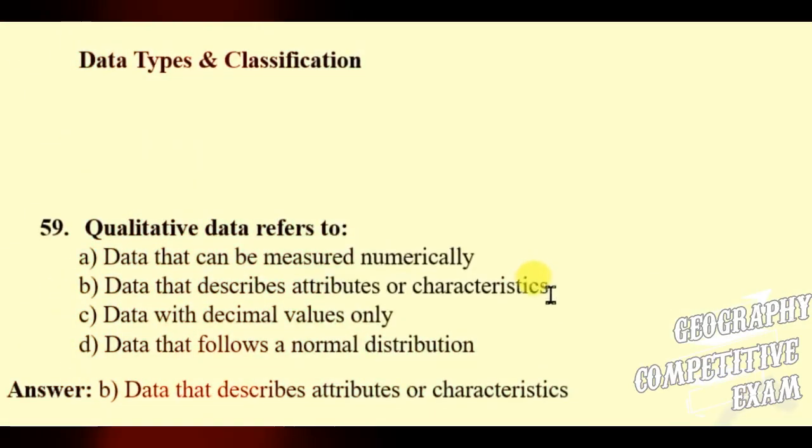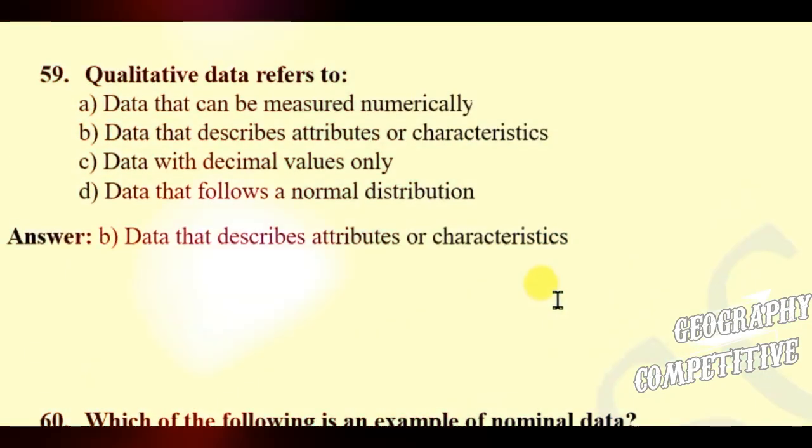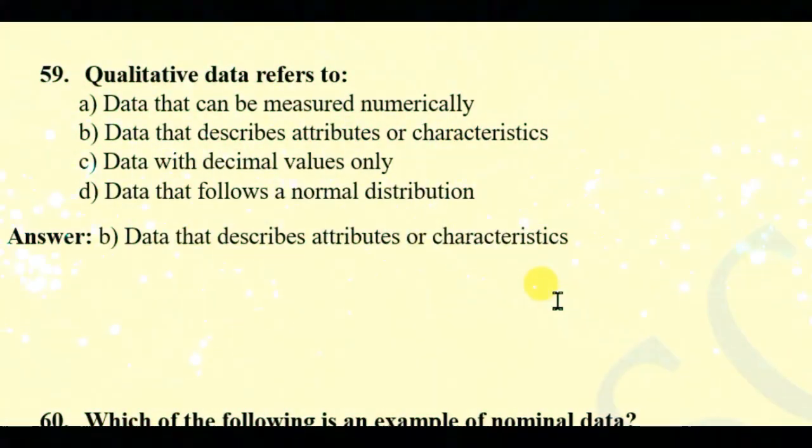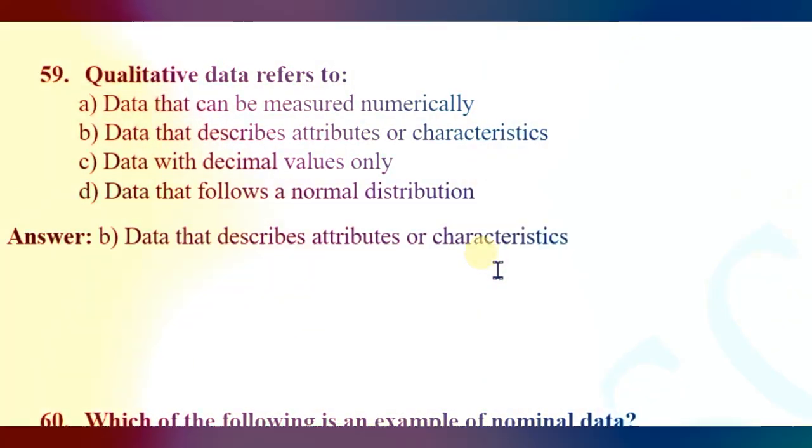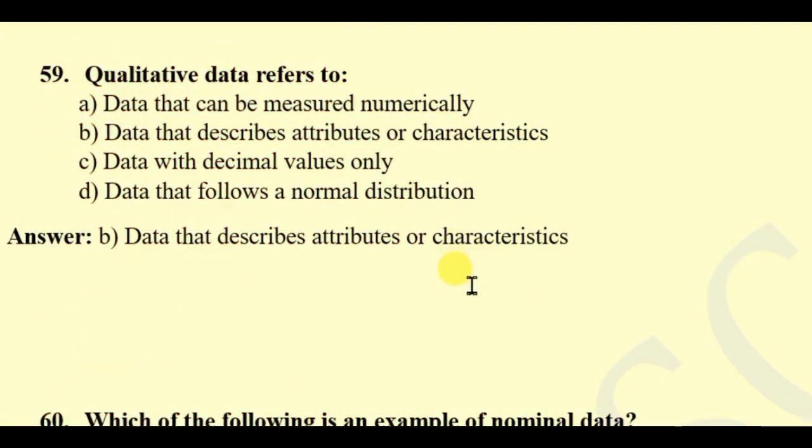Now the category data types and classification. Question number 59. Qualitative data refers to data that can be measured numerically, data that describes attributes or characteristics, data with decimal values only, data that follows a normal distribution. Here the right answer will be data that describes attributes or characteristics.